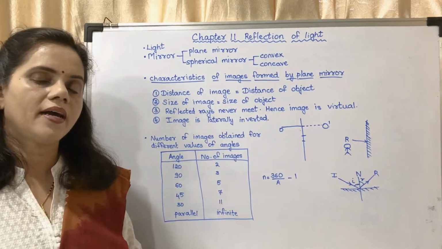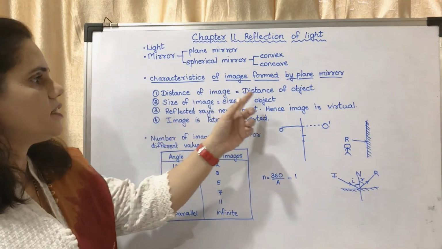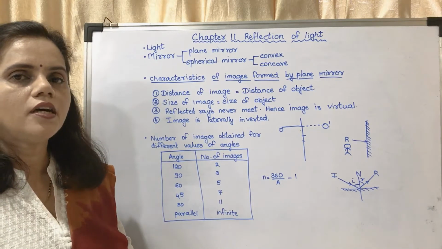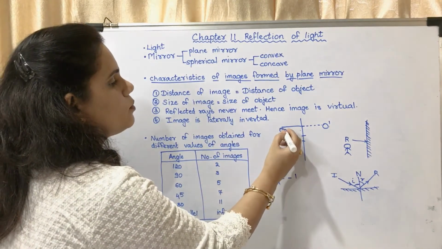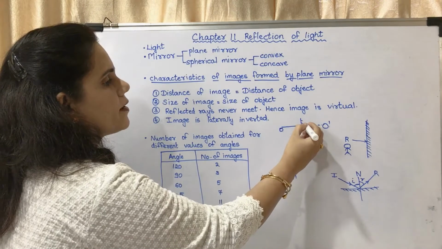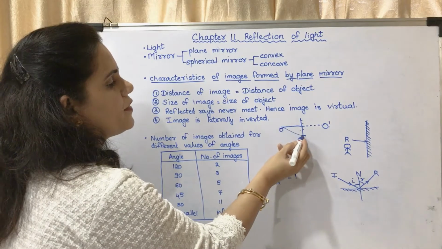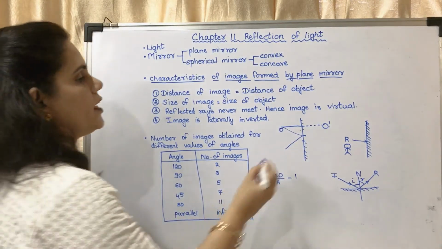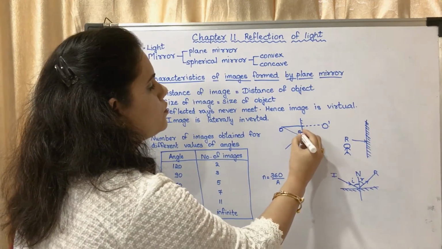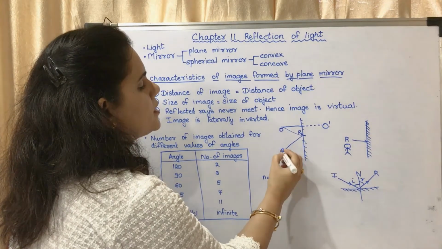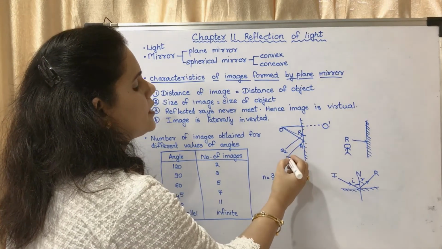Characteristics of images formed by a plane mirror. They have shown some diagrams. First, the distance of the image is equal to distance of the object. In diagram B, there is an object here, and this is the mirror. The ray which is falling on a surface is getting reflected back. This is taken as R1, this is taken as R2 and S2, and this is taken as R1 and S1.